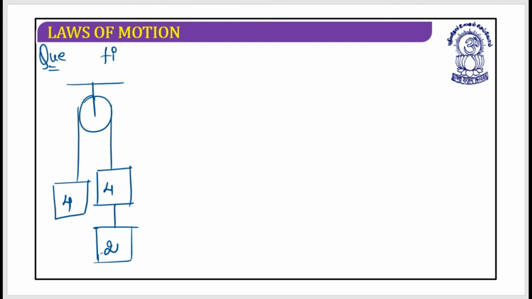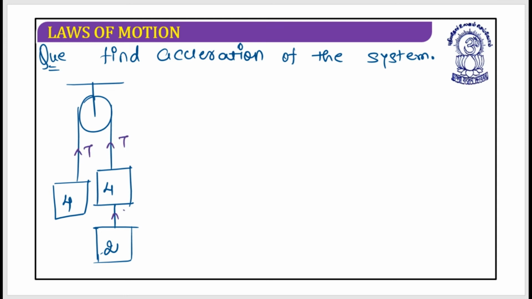First, find the acceleration of the system. Second, the tension at this and the tension at this. So find T and T1. So these are the two questions.